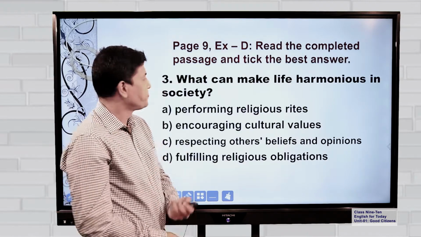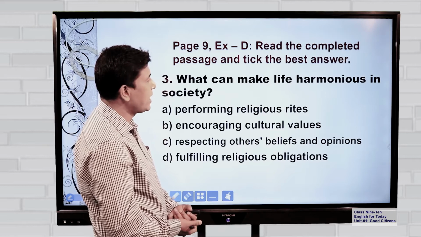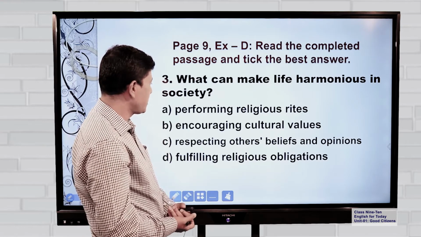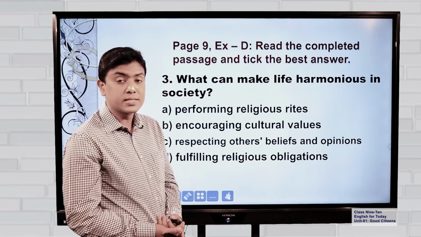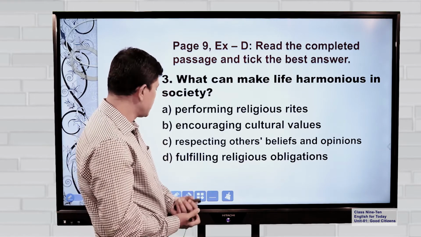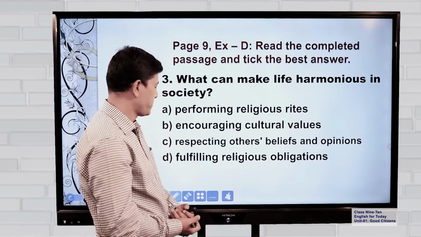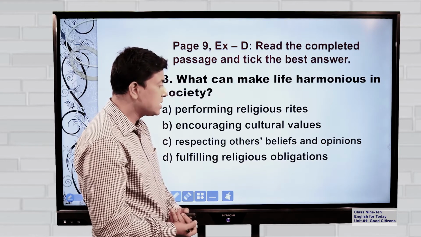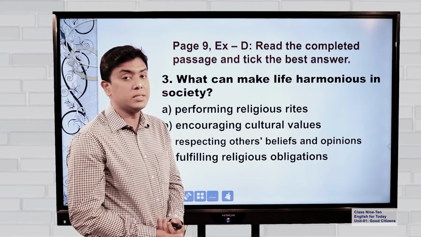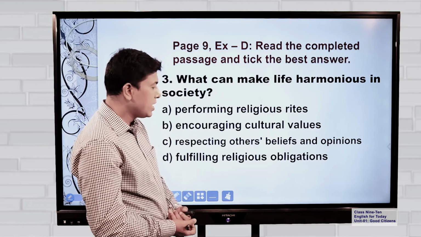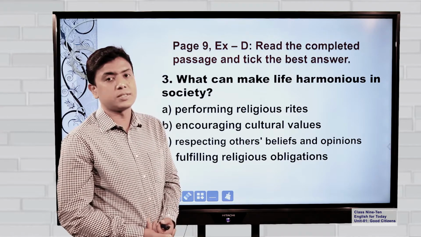Now, number 3. What can make life harmonious in society? Number A, performing religious rites. It is very good, of course. Number B, encouraging cultural values. It is also good. Number C, respecting others' beliefs and opinions. Very important. And lastly, fulfilling religious obligations.